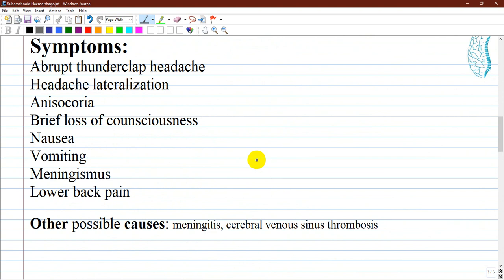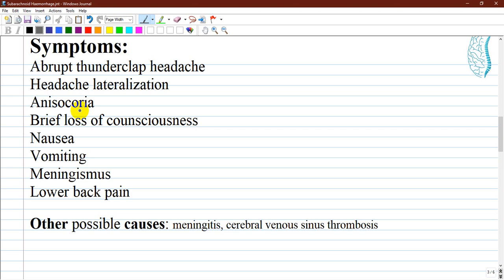Symptoms accompanying subarachnoid hemorrhage. Abrupt thunderclap headache is present in almost every patient and is classically described by the patient as the worst headache of my life. Headache is lateralized in 30% of patients, predominantly to the site of the aneurysm. And isochoria or pupillary asymmetry may precede bleeding if secondary to posterior communicating artery compression of the ocular motor nerve.